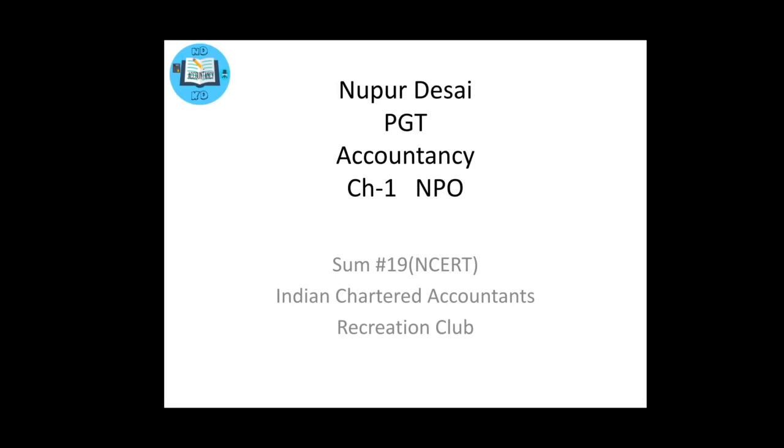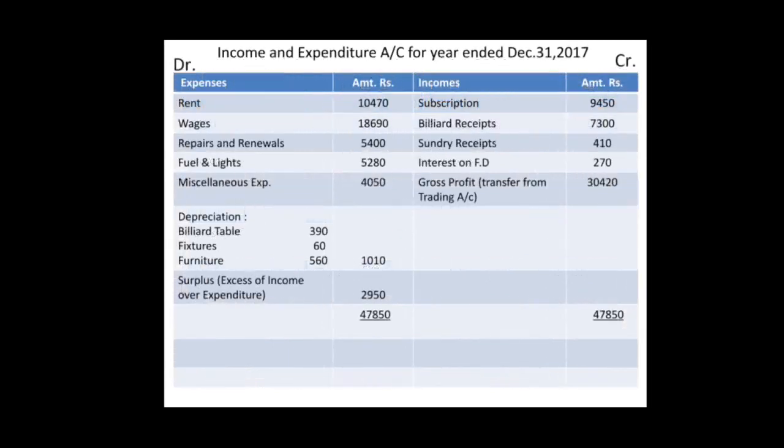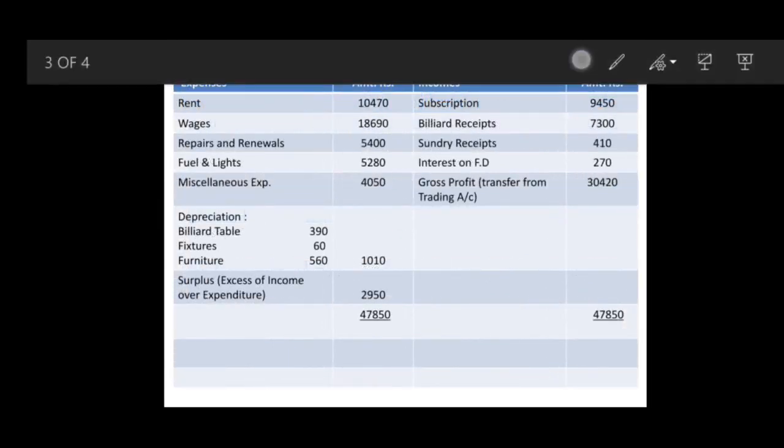So now we will first transfer all the items of credit side to the respective account: first trading account, then income and expenditure account, and then balance sheet. In this, one by one we will be transferring. Receipts of dining room. This is an income from the restaurant. So transfer that to trading account, credit side.